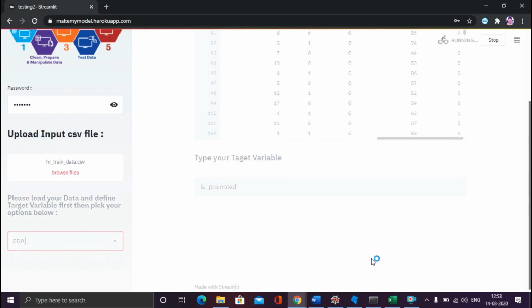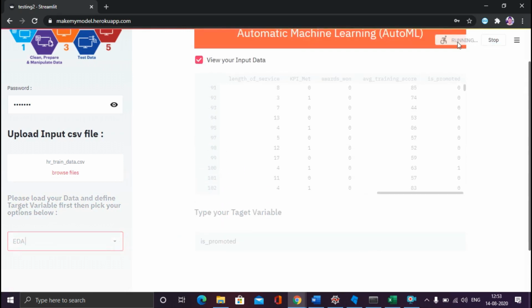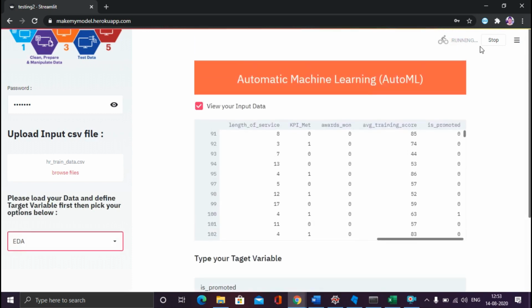I have clicked on EDA and the application is running. If you see, it is working over here. Once it stops, we will get the EDA file over there. I have used the SweetViz library. If you don't know how to use the SweetViz library, I have made a video on my YouTube channel. You can go and check it there. I will even put the link over here in the I button. Please check it. That is very important and very much in demand nowadays in the market, because this is very simple and quick to use.